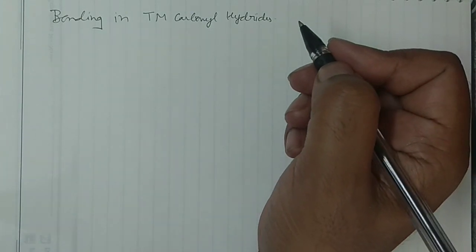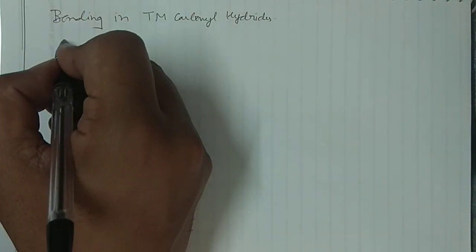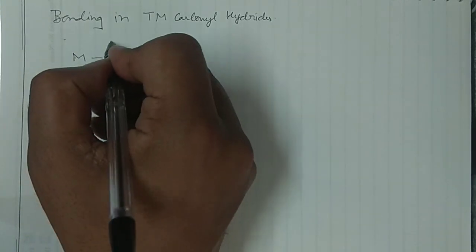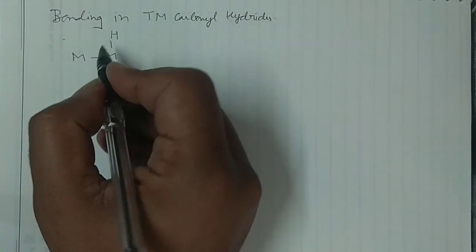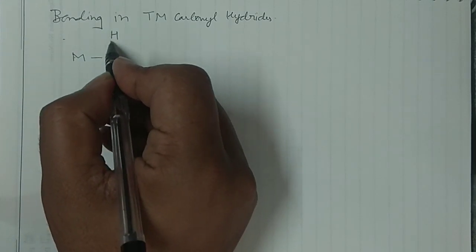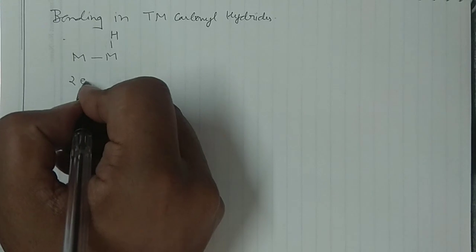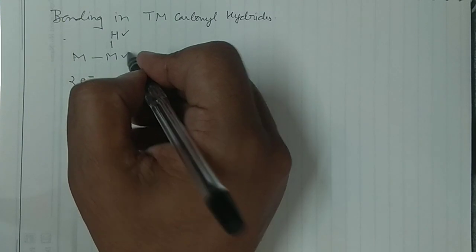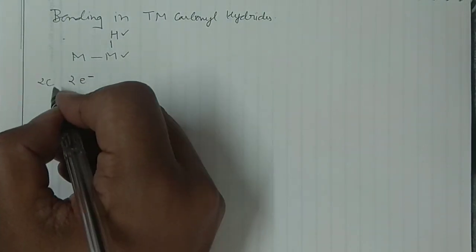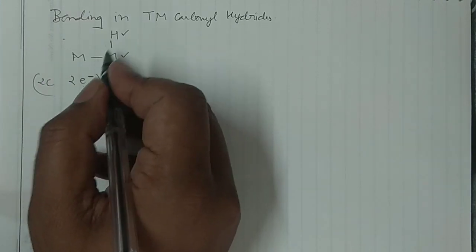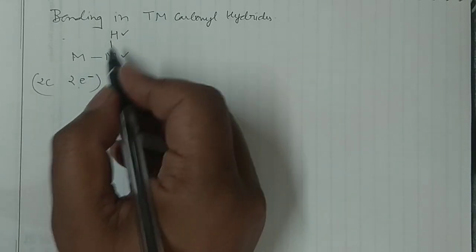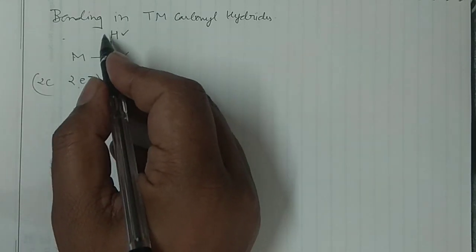Bonding modes, right? So how can you take this bonding mode? Say for example, this is a metal, and one hydrogen is linked here. In that case, this hydride is providing 2 electrons. So this is the 2-electron system, and this bond is connecting 2 centers, so it is also 2C. This bonding mode is known as the 2-centered 2-electron bonding mode, and it is a terminal one. In that case, you can see the hydrogen is terminal in nature.